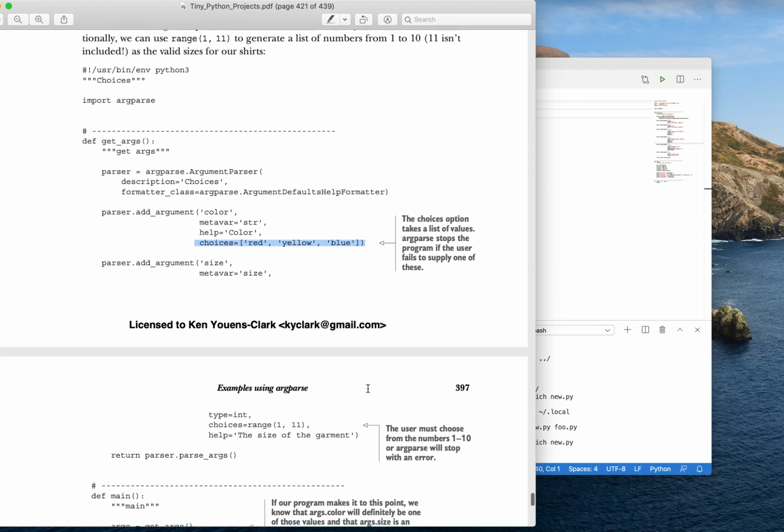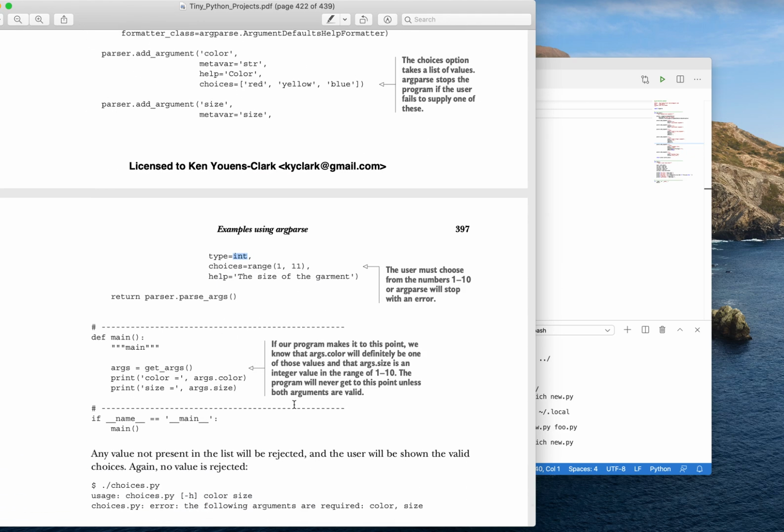And similarly for the size, we don't want to take a negative number for the size, nor do we want to probably take 1,000. We want to do something like in a range from 2 to 18. Or similarly, maybe we want the sizes to be small, medium, and large. So you could change this from an int to a string and change the choices to small, medium, and large.